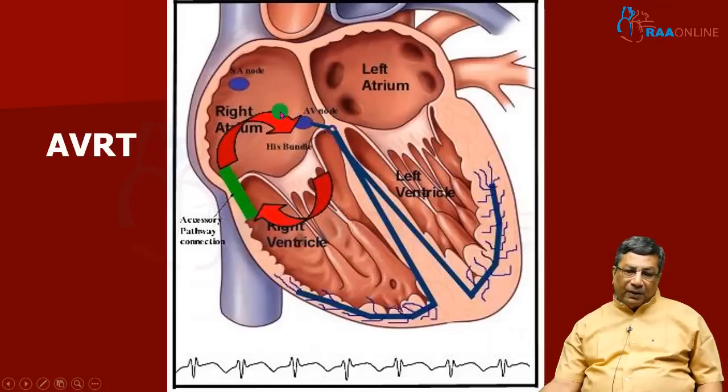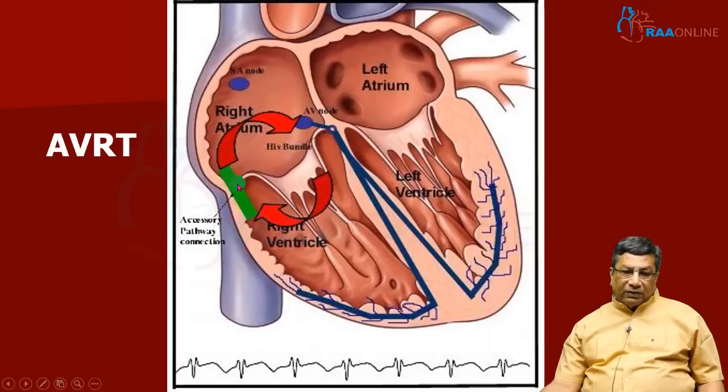So, your retrograde P wave in inferior leads will be a little later than the ventricular depolarization, which means you will find the inverted P wave in the ST segment in atrioventricular reciprocating tachycardia, telling you that retrograde atrial activation is occurring late. Why is retrograde activation occurring late? Because it is an accessory pathway conducting the impulse retrogradely. It takes a little more time to activate the atrium when compared to the antegrade ventricular activation.